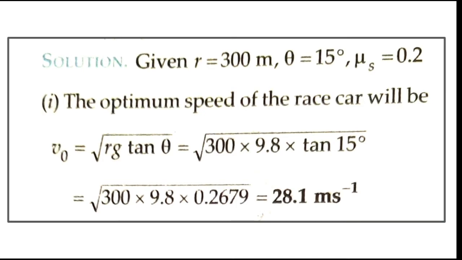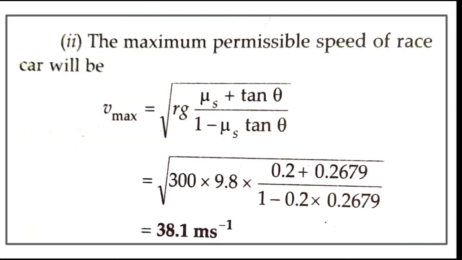28.1 meter per second. Maximum permissible speed, substituting, we have root 300 into 9.8 into (0.2 plus 0.2679) divided by (1 minus 0.2 into 0.2679). We'll get 38.1 meter per second.